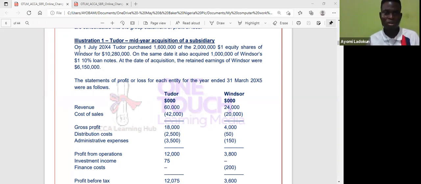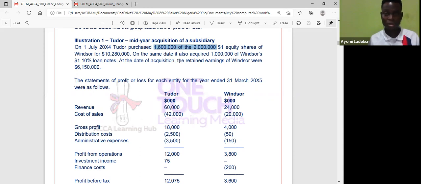So let's take a look. It said on 1st July 20x4, Tudor purchased 1.6 million of 2 million $1 equity shares of Windsor for 10 million. Now here, the examiner did not give me the percentage of shareholding. So I simply divide. How many did I buy? 1.6 million divided by 2 million, multiply by 100. Obviously, I will have my percentage control. So you can just do that on your calculator.